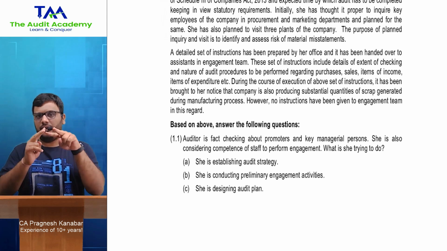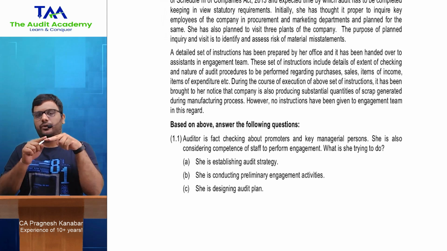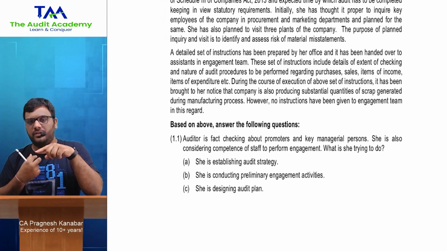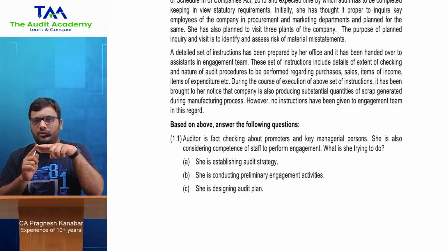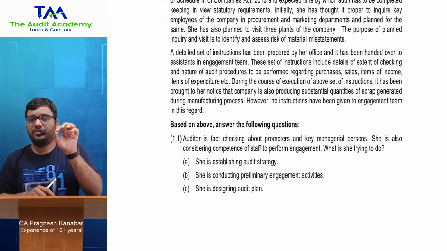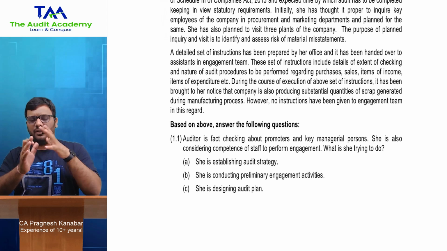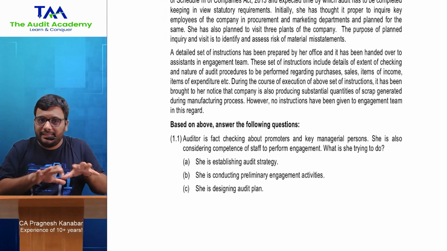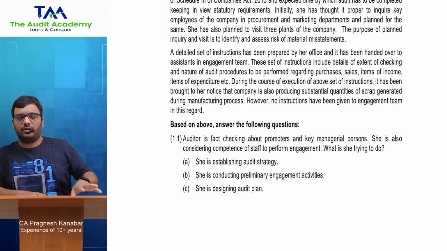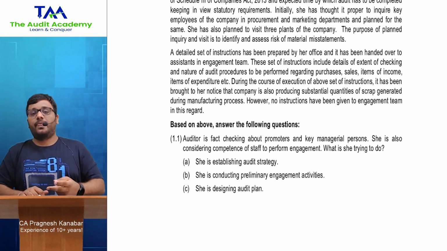Then let me divide all the students who are watching this video into two parts. One, TAA students, the Audit Academy students. Chapter 2, Audit Planning Strategy Programming. The first 15-20 minutes, if you see it, or even if you solve this after the whole chapter, you can easily go through it. There will be no doubts at all. These are the same points which I have discussed.